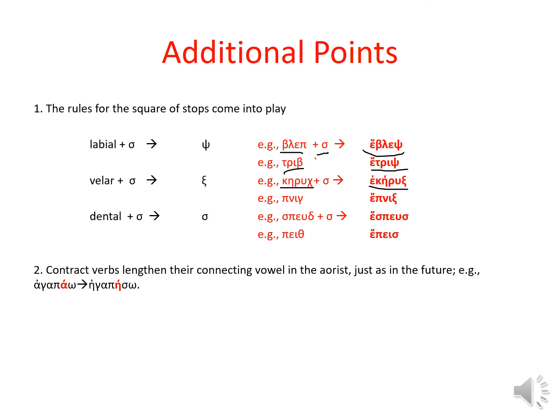Second point, a contract verb will lengthen its connecting vowel in the aorist, as we saw also for the future. So agapao is a contract verb of the alpha class. That contract vowel in the aorist will simply lengthen from alpha to eta. Why do we have an eta at the beginning? Because an augment, when the word begins with a vowel, will simply lengthen.